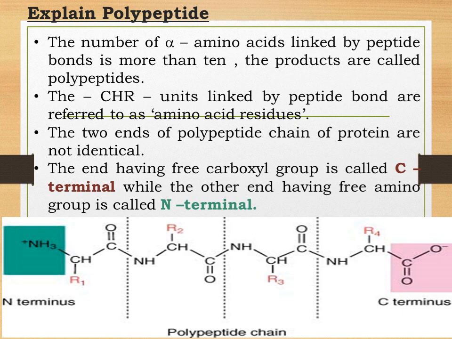Now students, if you all look at this polypeptide chain, you all will observe one thing, that the terminals of this polypeptide chain are not identical. You all can see that at one end there is a free carboxyl group, whereas at the other end there is a free amino group. So students, that end of the polypeptide chain which has a free carboxyl group is called the C-terminal, whereas that end of the polypeptide chain which has a free amino group is called the N-terminal.